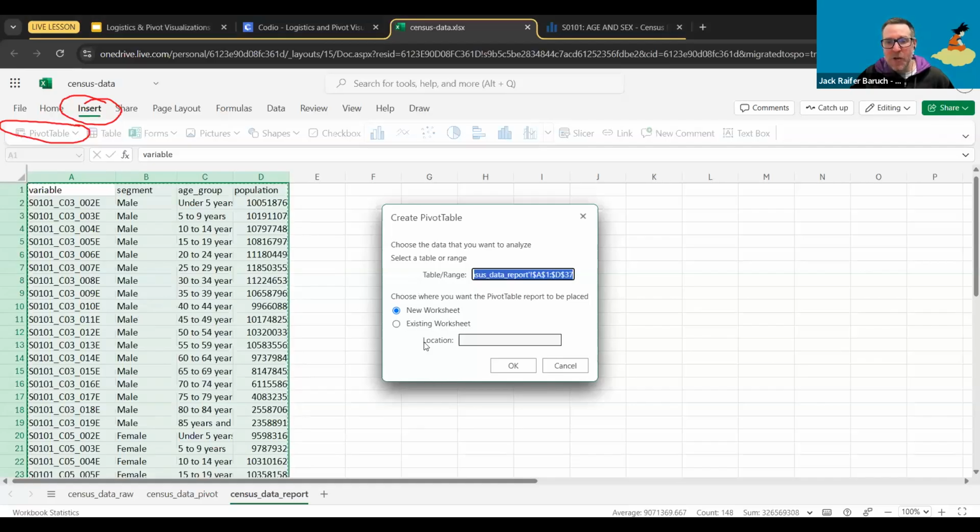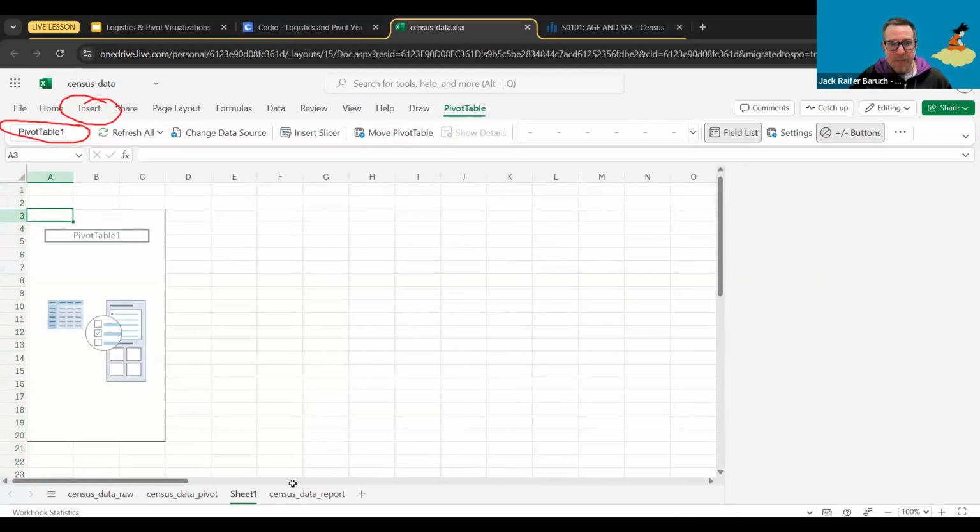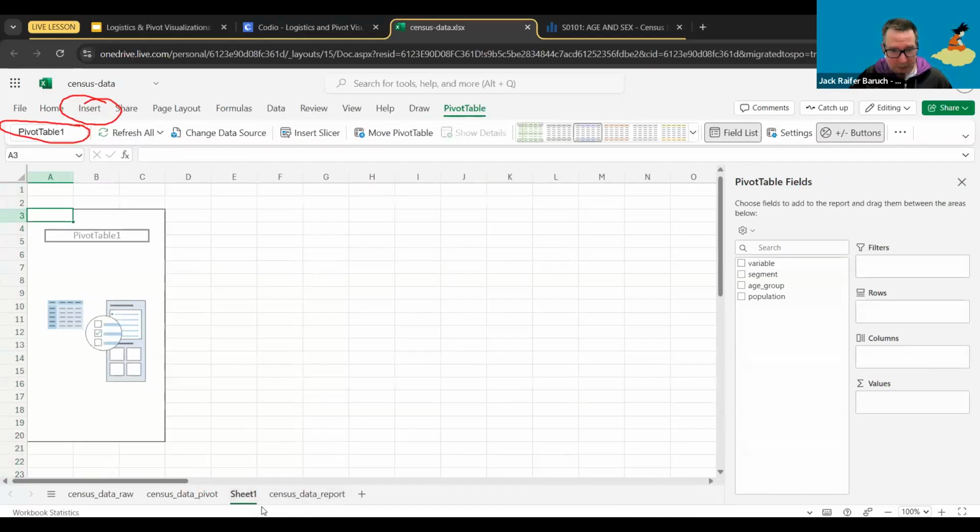It's going to ask us if you want a new worksheet or an existing worksheet. Now, it's completely up to you. I'm actually going to open it on a new worksheet, so I'm going to keep that one selected, and I'm going to click OK. And as you can see, this opened up a new sheet down here. Let me actually remove those. And so down here, it created a new sheet.